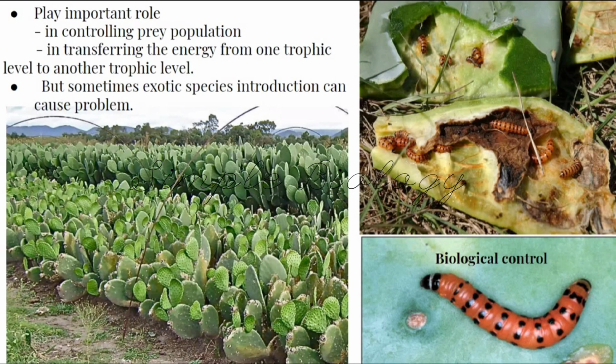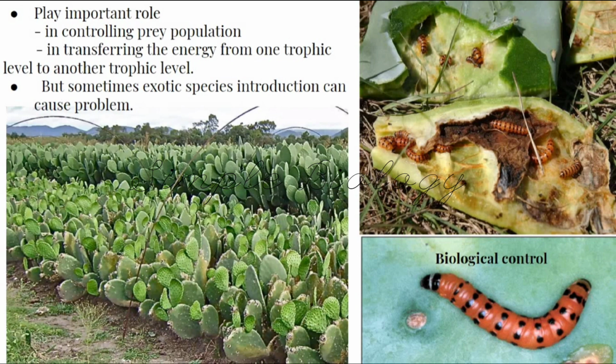Other than controlling the prey population, predation also helps in transferring energy from one trophic level to another. We have learnt already how the energy passes from one trophic level to another. The ultimate source of energy is the sun. When it gives the energy to the plants, the plant will be eaten by the herbivores and the energy will pass to the herbivores. So like that the chain of energy goes on.